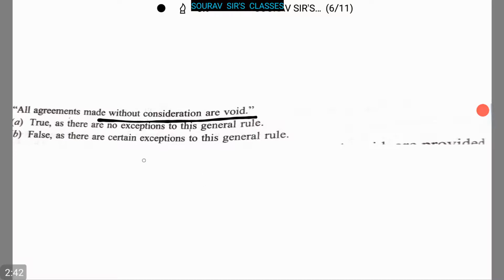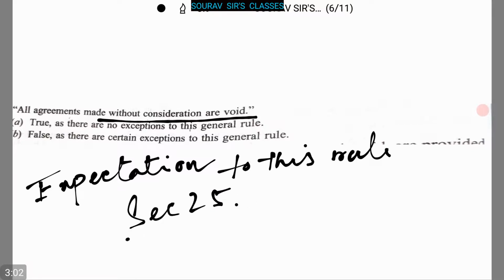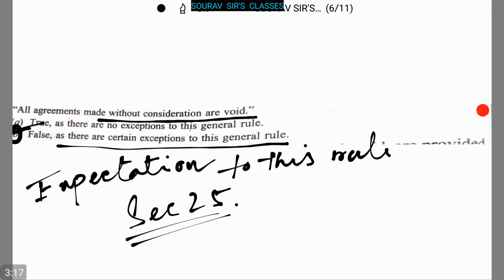So here, the exceptions to this rule are recognized under section 25, and under this section it is clearly said that there are certain exceptions to this general rule. So here option B, false as there are certain exceptions to this general rule, is the correct answer.